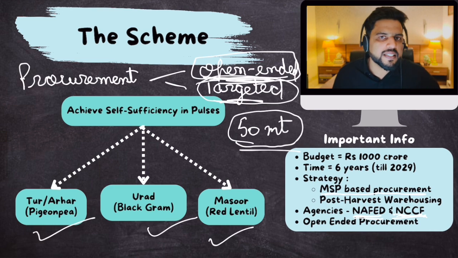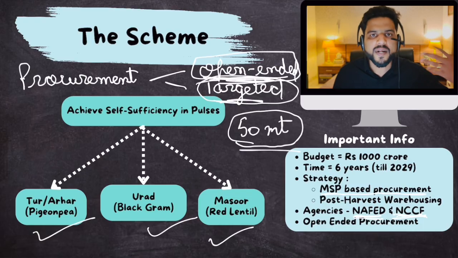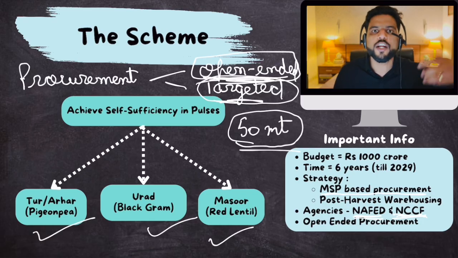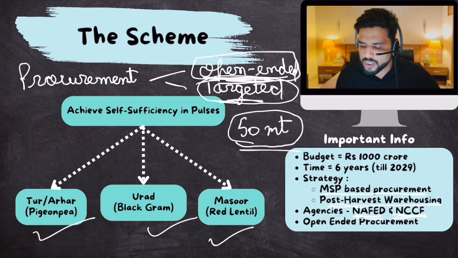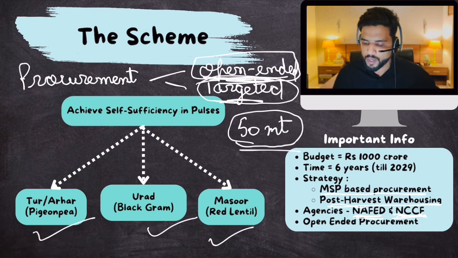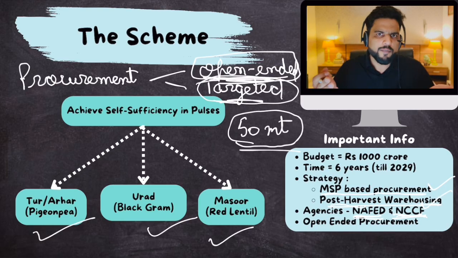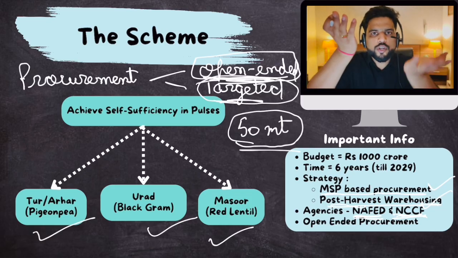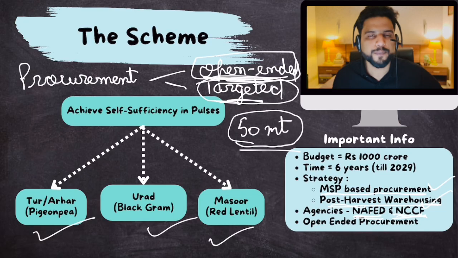Plus, most of the pulses crops rot after harvesting because there are not many warehousing or storage facilities. So under this mission, the government will also focus on warehousing and storage facilities, so that most of these pulses crops do not get wasted or rot after harvest. So twin objectives would be achieved through this mission: MSP-based procurement and post-harvest warehousing. Through this, the government hopes that within 6 years, production levels would reach consumption levels and we would become self-reliant.